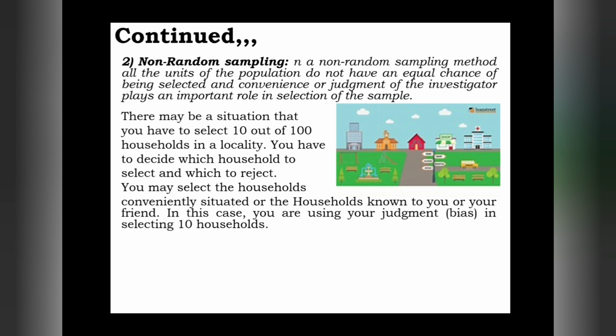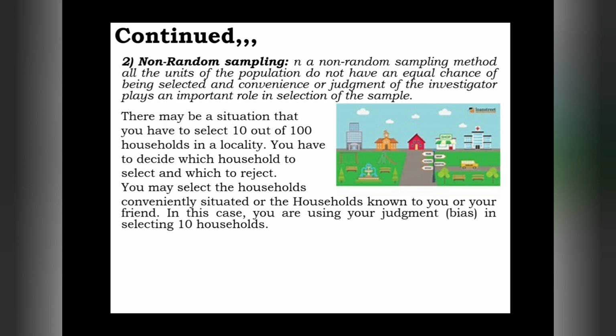In a non-random sampling method, all the units of the population do not have an equal chance of being selected. In the random sampling method, we understood that all the units of the population have an equal chance of being selected.